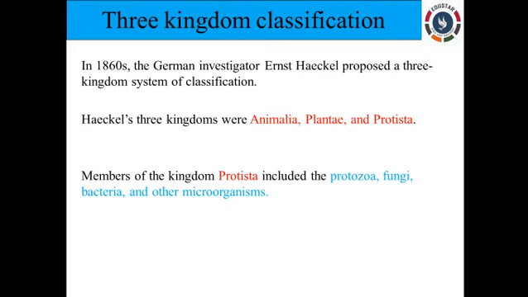So then came the three kingdom classification, which was put forward by the scientist Ernest Haeckel. Okay, so he is the German investigator Ernest Haeckel. He proposed the three kingdom classification. He included one more group, or one more kingdom. So here we are saying it as kingdom. Okay, so Animalia, Plantae, Protista, everything we have to give the name kingdom Animalia, kingdom Plantae, kingdom Protista.